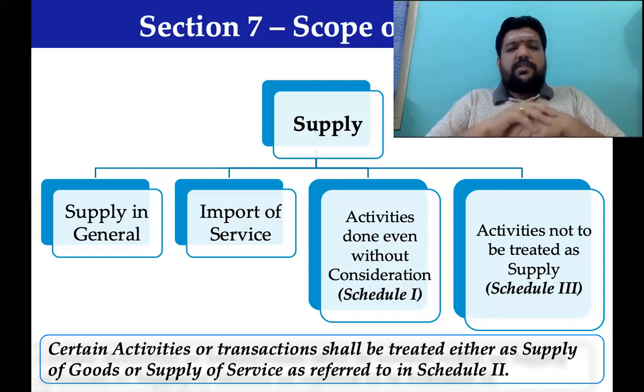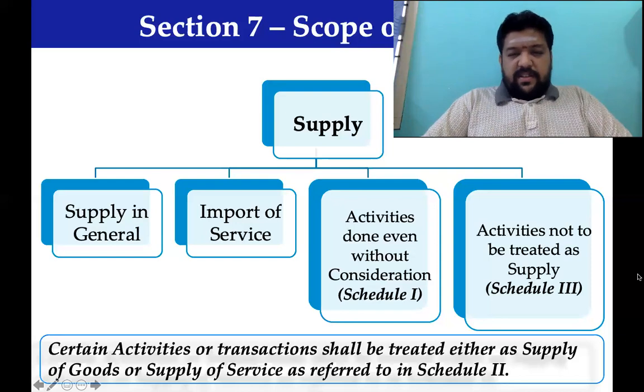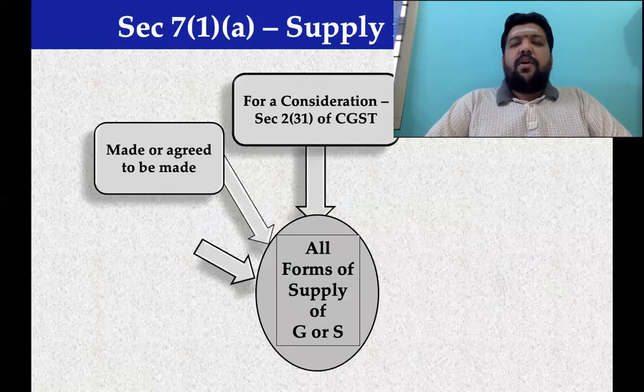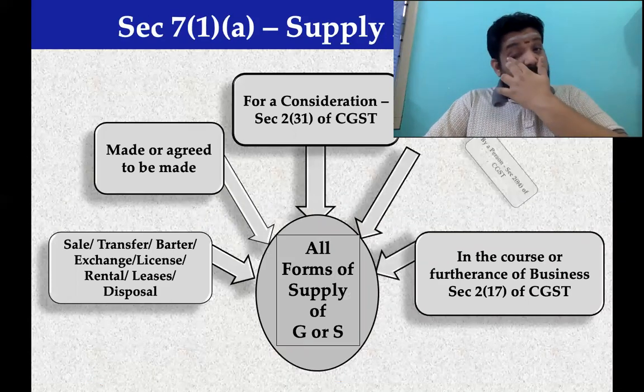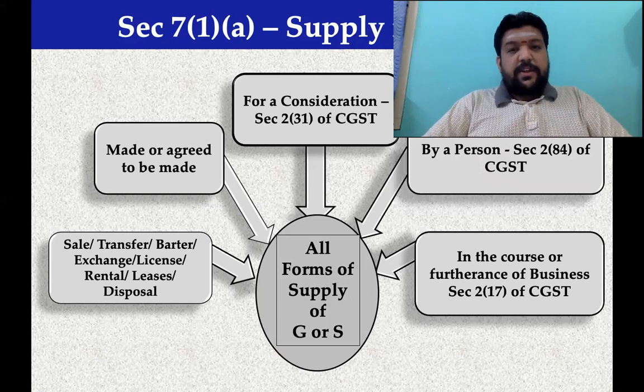In a gross nutshell, though we know that supply can be only these four pockets, generally all forms of supply made or agreed to be made by a person for a consideration in the course or furtherance of business would be termed as supply.